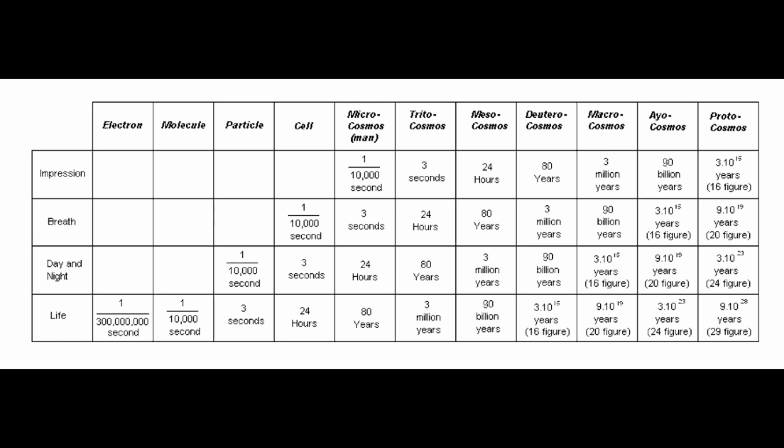At the same time, according to the law of the correlation of cosmoses, the instinctive center, in relation to the head or thinking center, should embrace two cosmoses, that is the second microcosmos, and the tritocosmos. Furthermore, the higher emotional, and the sex centers, taken separately, should embrace the third microcosmos, and the mesocosmos. Finally, the higher thinking, intellectual center, should embrace the fourth microcosmos, and the deuterocosmos.